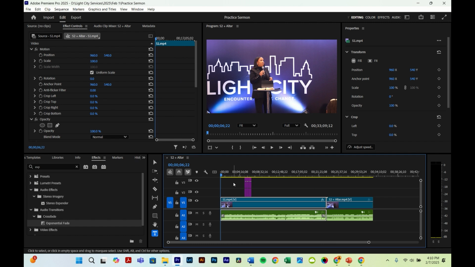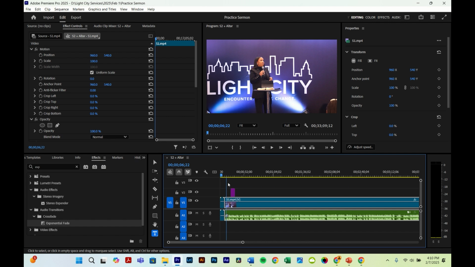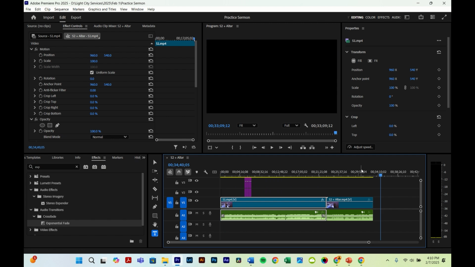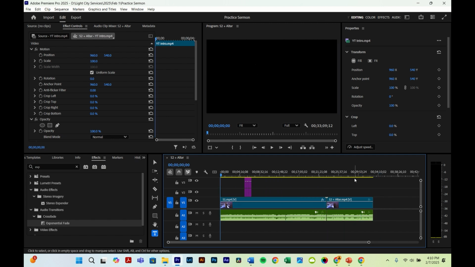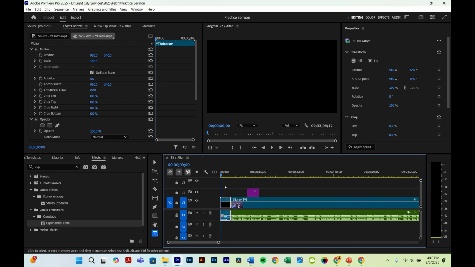All right, so in order to export, you're gonna wanna go to the very beginning. In order to go to the beginning, you can just press up on your arrow key. And let's say you're at the end. If you're all the way here, your cursor is here, just press up. It's gonna take you all the way to the beginning. You can zoom in to make sure you're right at the beginning.